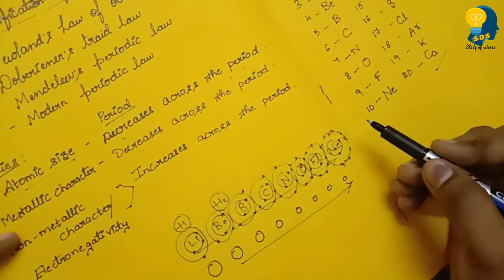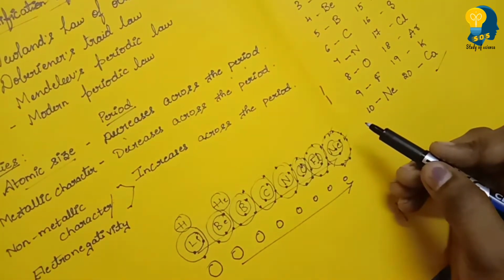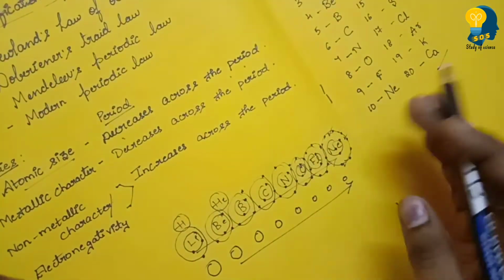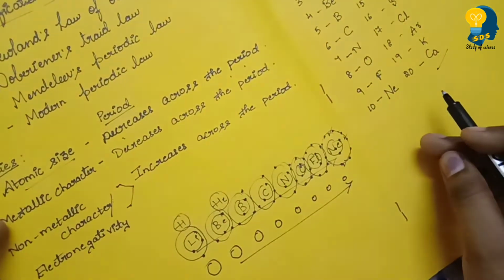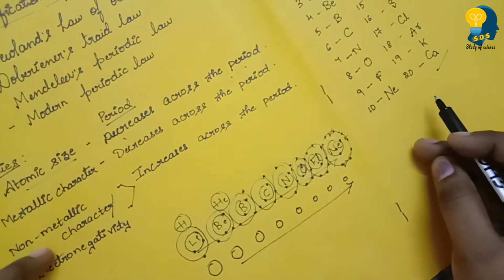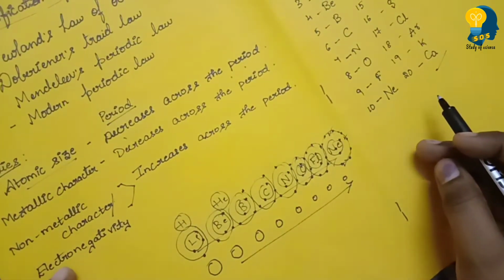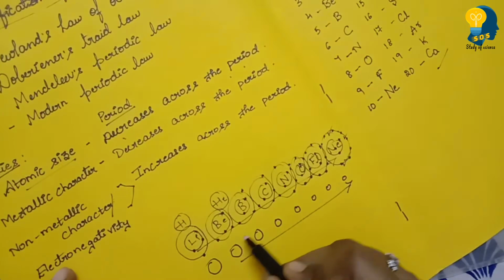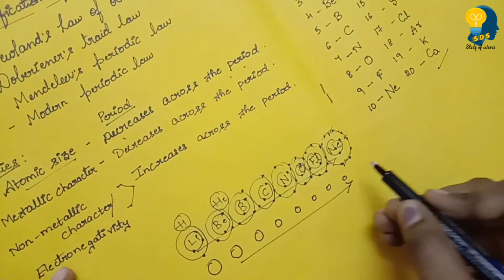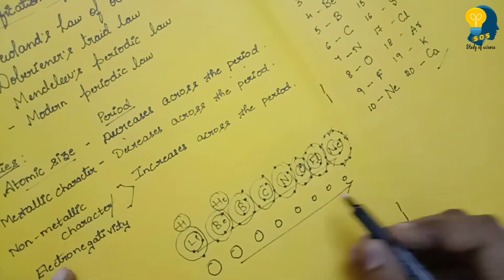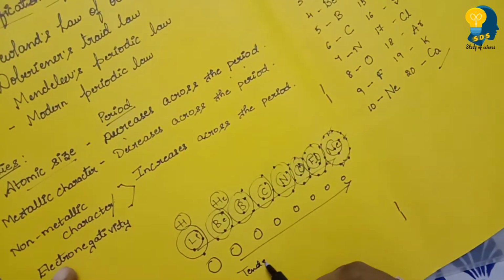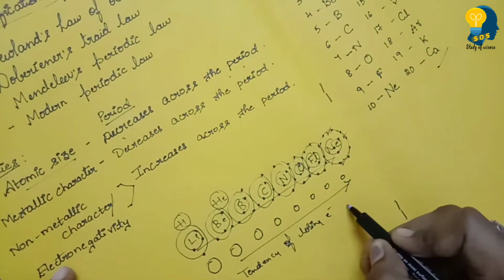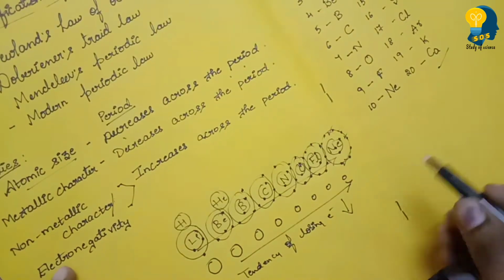Then what about metallic character? Metallic character also decreases. Why does it decrease? See, I'm talking about across the period. Remember, metallic character decreases across the period because the tendency to lose electrons decreases. What is meant by the tendency of losing an electron? This shell loses the electron. So as we move across the period, what happened? It stops losing the electron. So the tendency of losing electrons decreases.